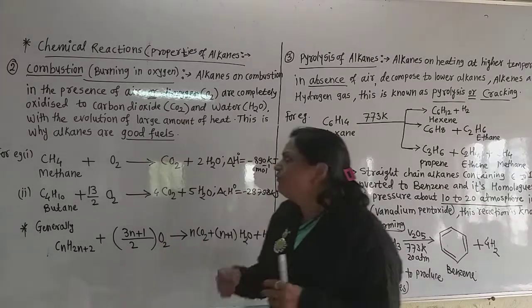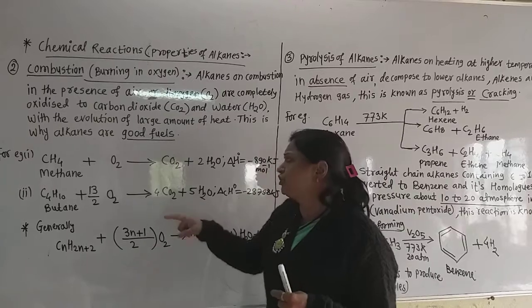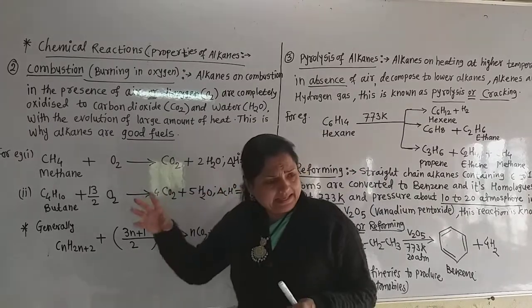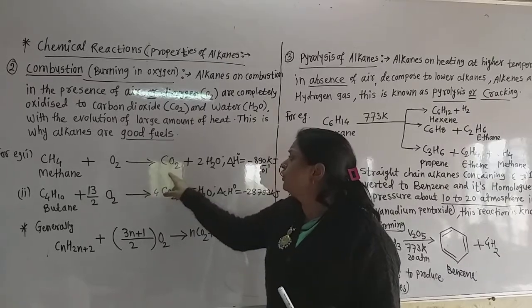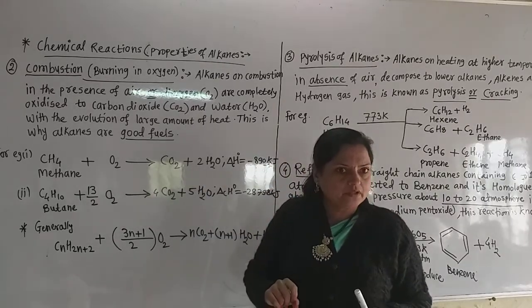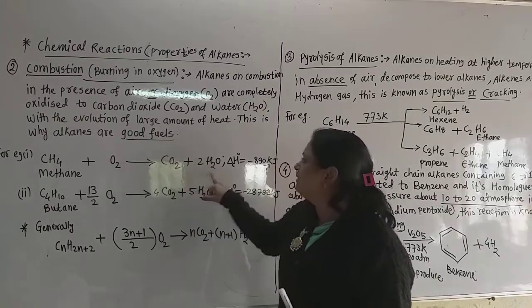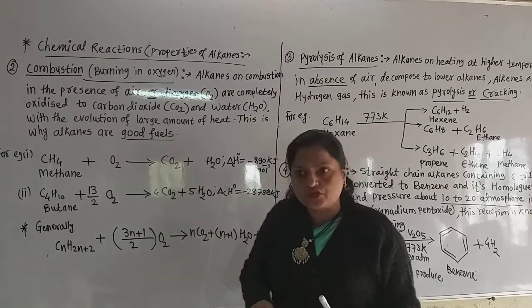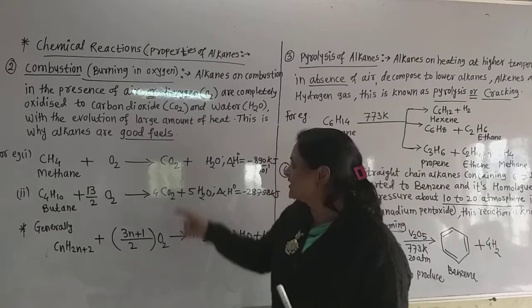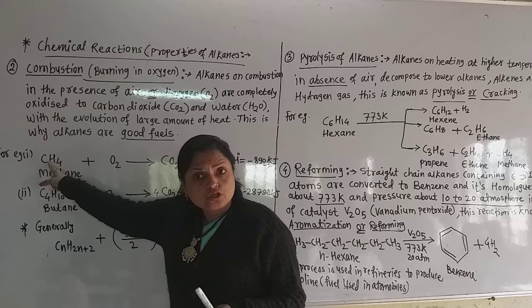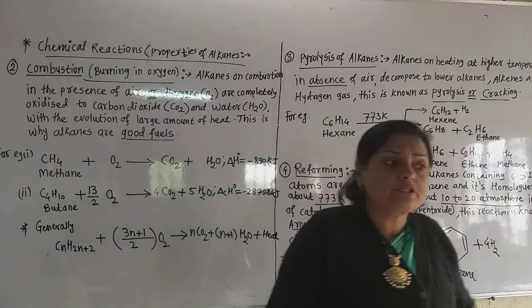We know that when any alkane burns, there is formation of only two things. Which are they? Carbon dioxide and water. Suppose this 2 is also not there. How to balance the reaction? See here. In methane there is only 1 carbon, so how many carbon dioxide molecules are formed?